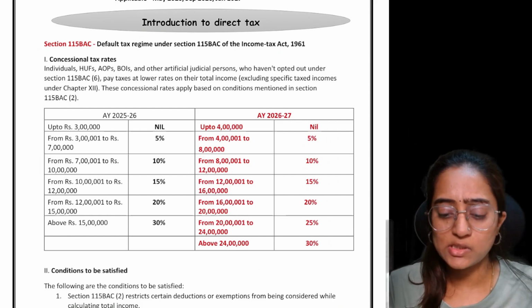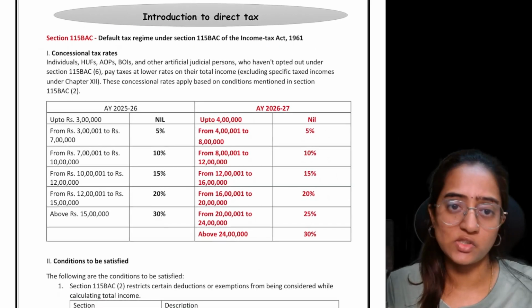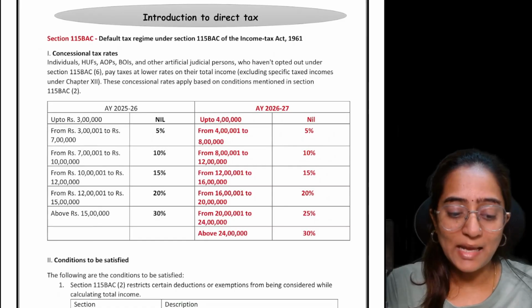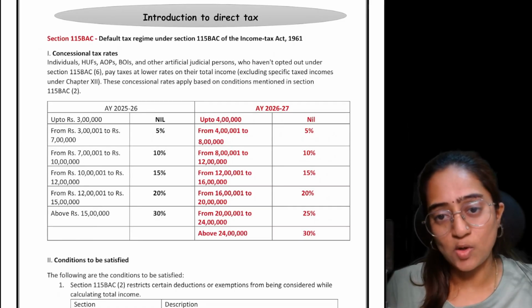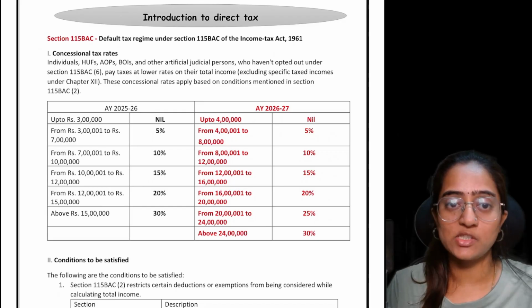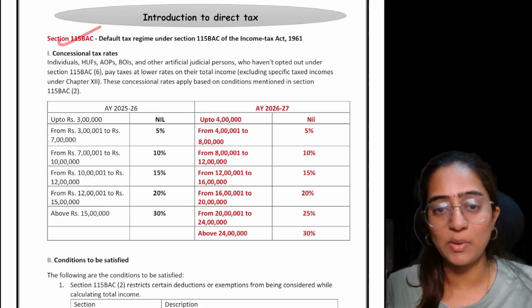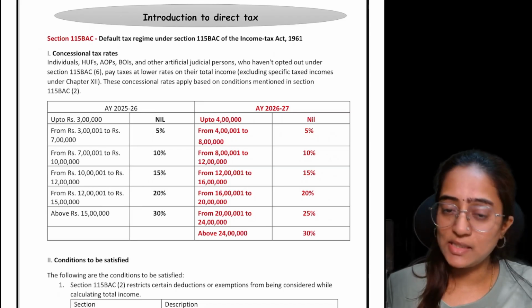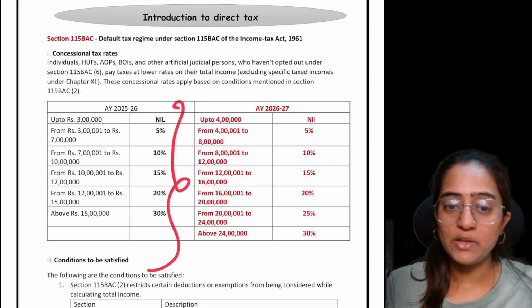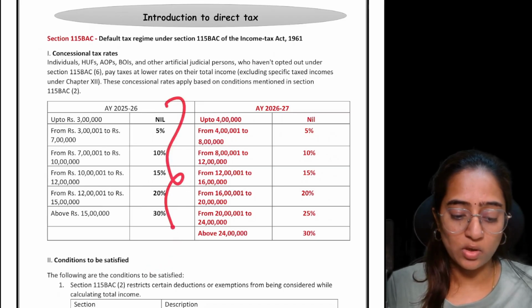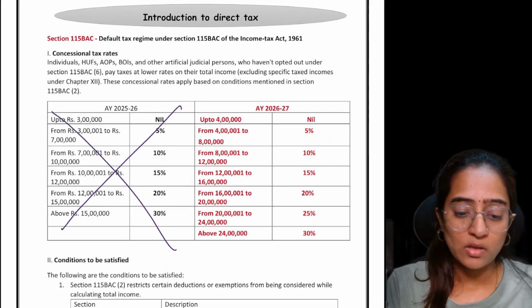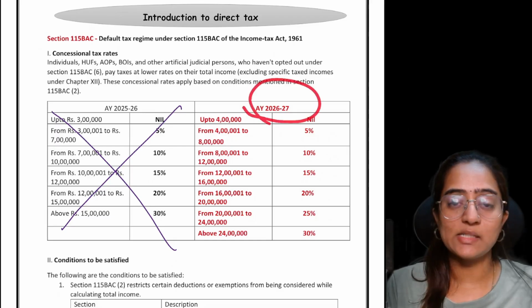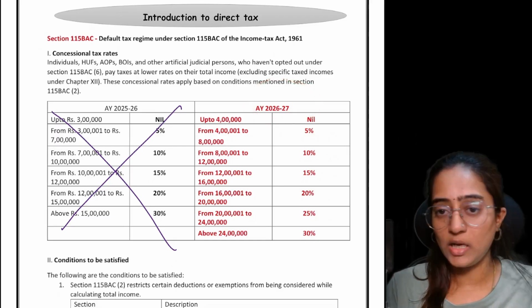All of us know there are two regimes, the normal tax regime, which we also call the optional tax regime, and the default tax regime, which is covered under section 115BAC. What was applicable in AY 25-26 is no longer applicable. AY 26-27 is what is applicable now.